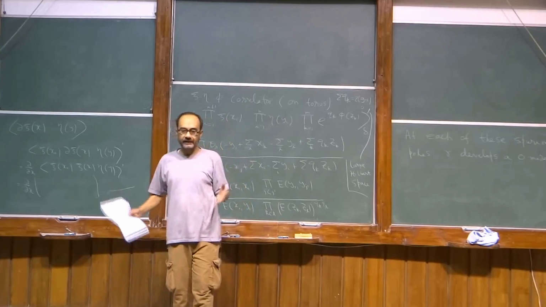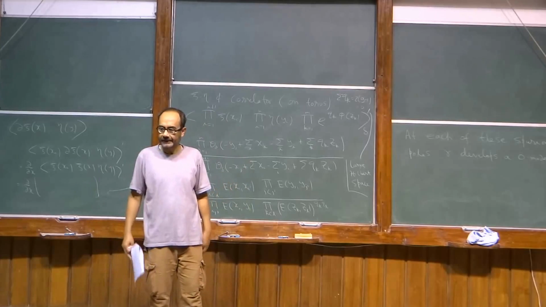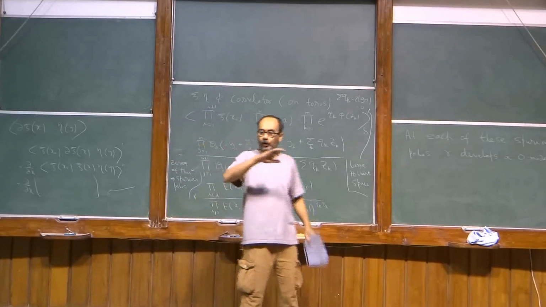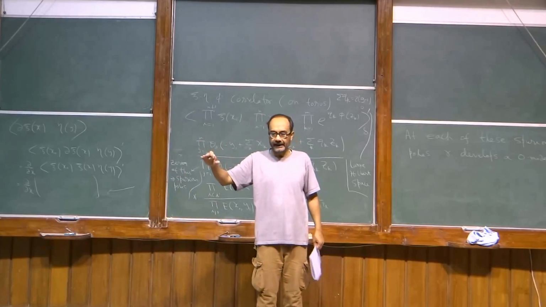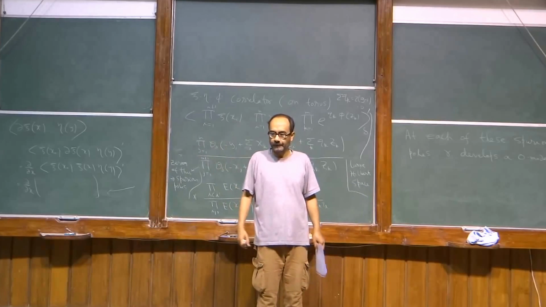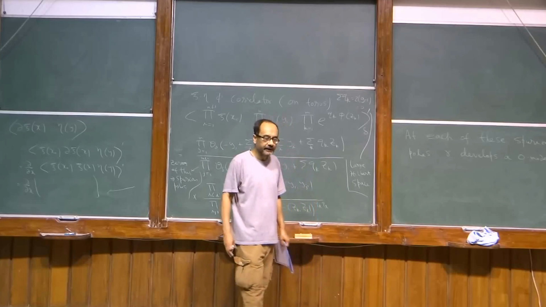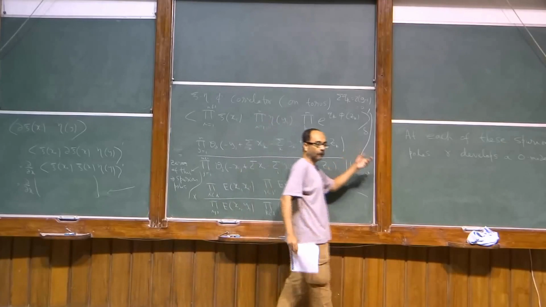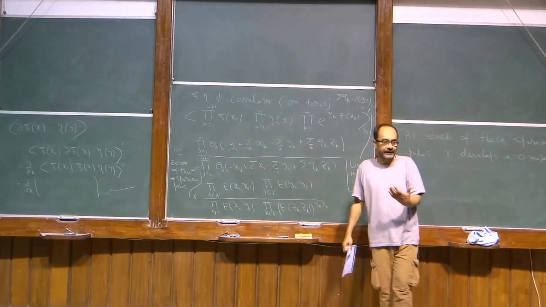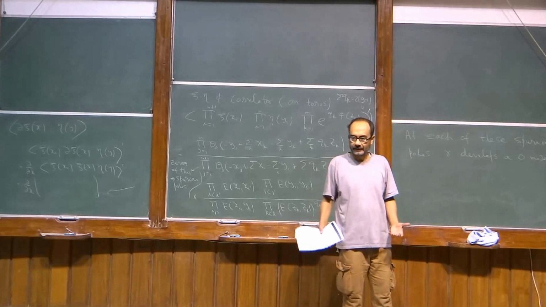So whenever your gauge fixing is not complete, in the ordinary case you expect to get zeros. Why do you get zeros? Because you are dividing by the volume of the gauge group, and the volume of the gauge group becomes infinite. That's the SL2R volume, or SL2C volume, and that's what is causing the zero. Here the situation is opposite. If the gauge fixing doesn't fix the gauge completely, what you get is not zero but infinity.